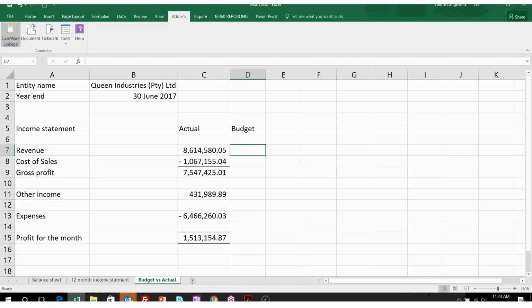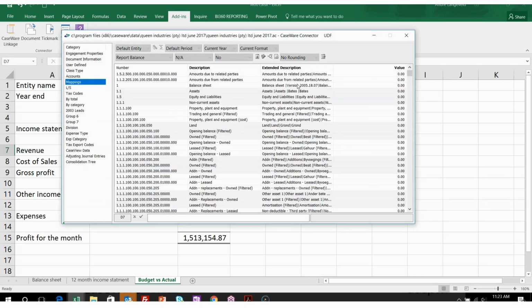But if you forget that, you can always just click on CaseWare linkage. Instead of putting through the actual balances, here where it says report balance NA for not applicable, I'm going to select a budget balance. If I click on the formula, you'll note it will show a BBR for a budget report balance. So that's what I'm going to replace it with.